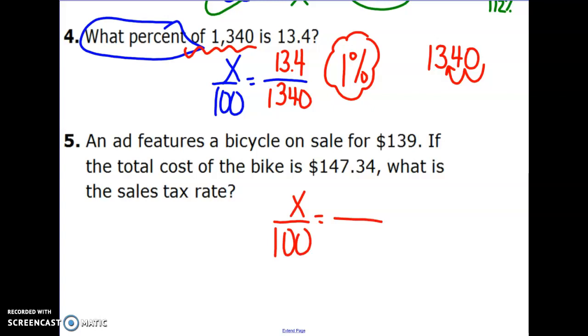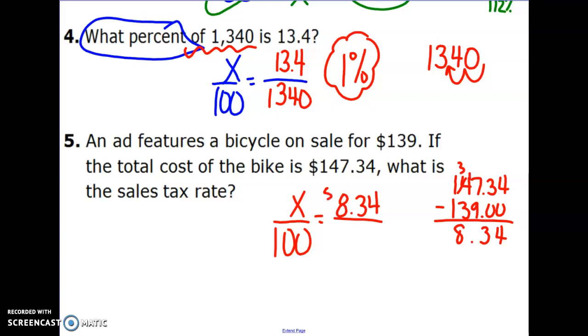So we want to figure out how much more that is. So if I take my $147.34 and subtract the original amount, I have $8.34. $8.34 out of the original amount, which is $139.